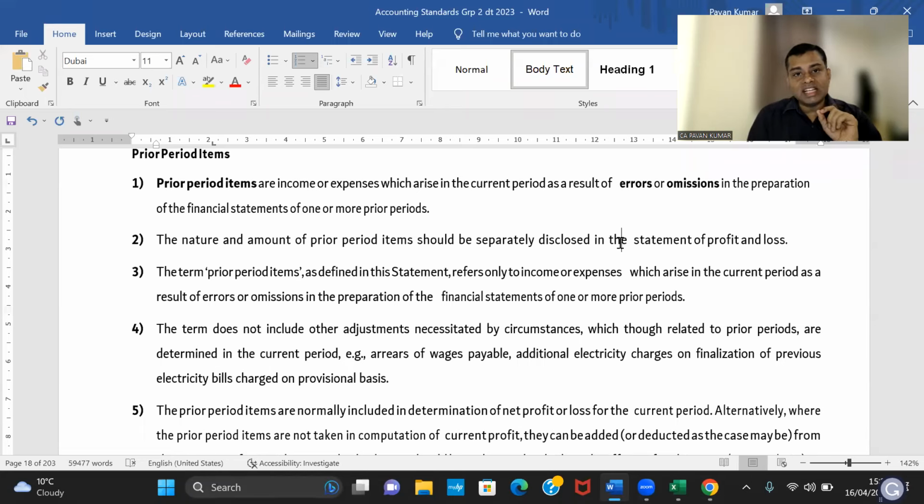In accounting standard 26, there is one question, problem number 1. A company is using one intangible asset. They have been using it for 7 years, but the accountant forgot charging depreciation. One fine day, you went to conduct audit and asked him, why are you not charging amortization on this intangible asset? Why is there no depreciation? Then he asked, sir, on intangible assets also depreciation will be there?